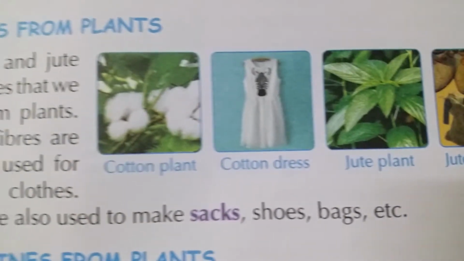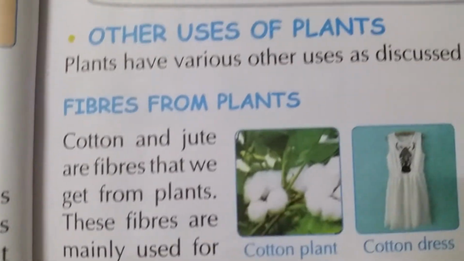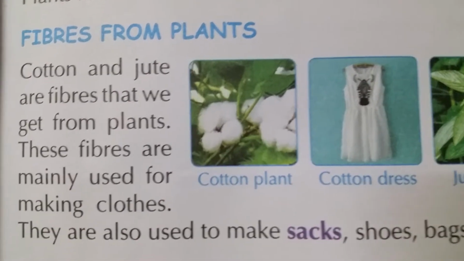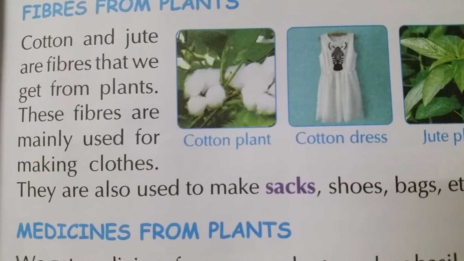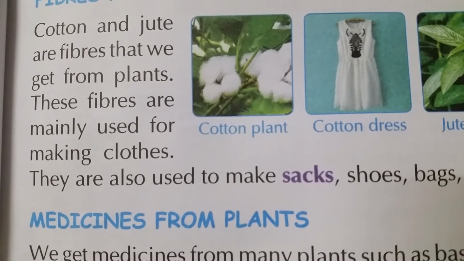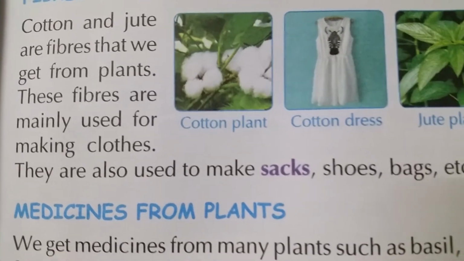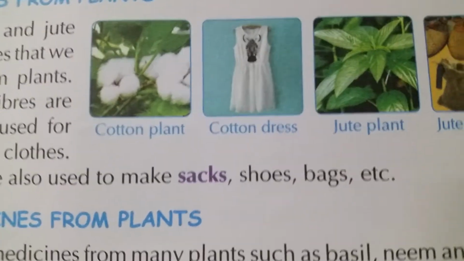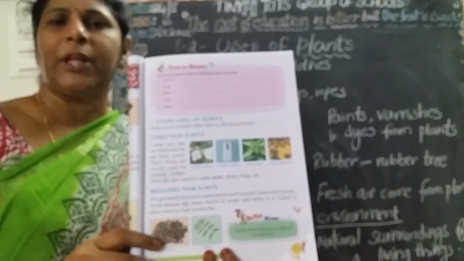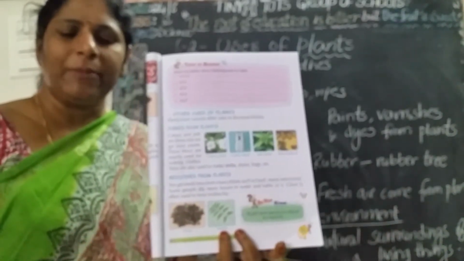So fibers means fiber from the plants. Cotton and jute are fibers that we get from the plants. These fibers are mainly used for making clothes. They are also used to make socks, shoes and bags, etc. Cotton fiber and jute fiber come from the plants. Cotton fiber is used to make clothes, sarees.